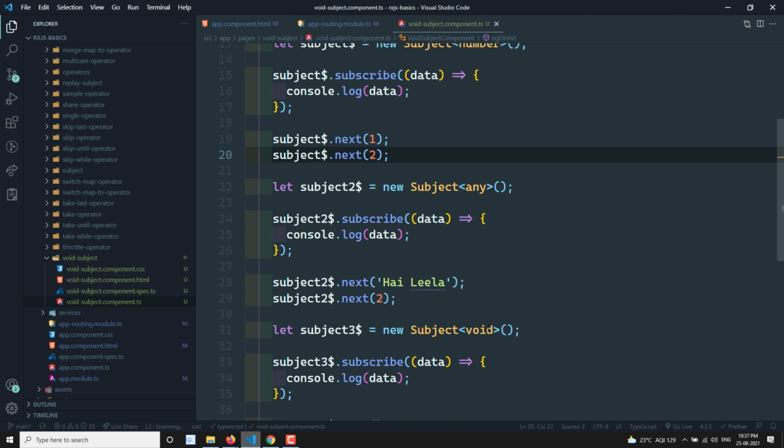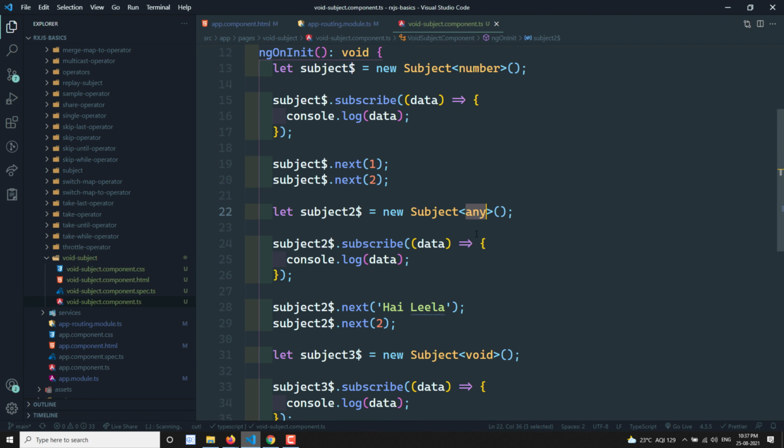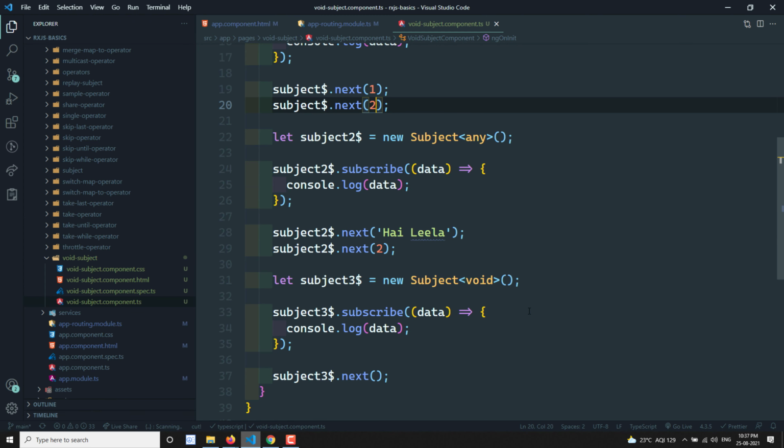Prior to version 7, they would use Subject of any and send next with some dummy value. Instead of doing it like this, in version 7 they introduced a new concept, the void subject. You can initialize the subject with void, so that without sending any value you can invoke the observers and execute the logic inside the observers. This is the thing about the void subject.